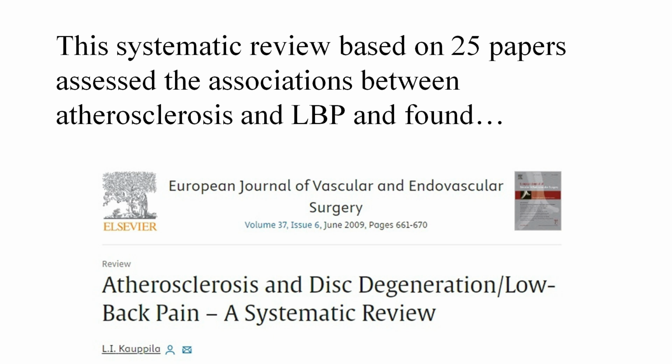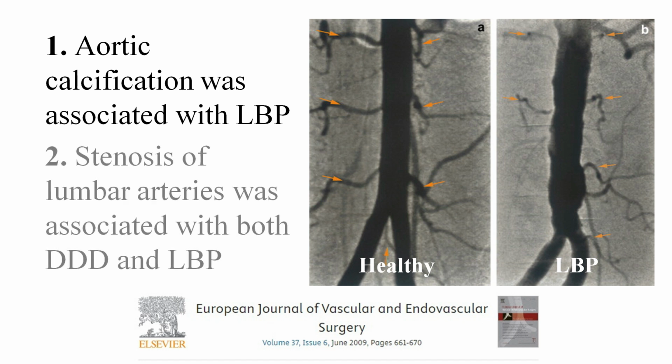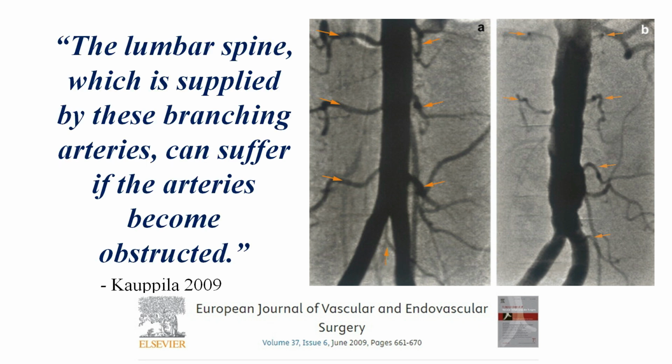This systematic review, based on 25 papers, assessed the associations between atherosclerosis and low back pain and found: 1. Aortic calcification was associated with low back pain. And 2. Stenosis of the lumbar arteries was associated with both degenerative disc disease and low back pain. As you can see in the image on the right, a healthy aorta and lumbar arteries versus a calcified aorta with lumbar arteries that are blocked with atherosclerosis or plaque. The lumbar spine, which is supplied by these branching arteries, can suffer if the arteries become obstructed.